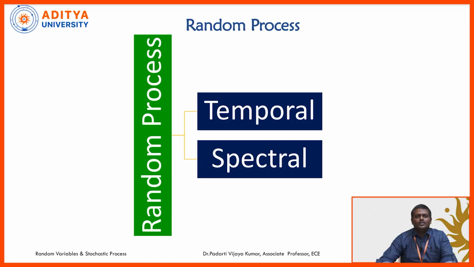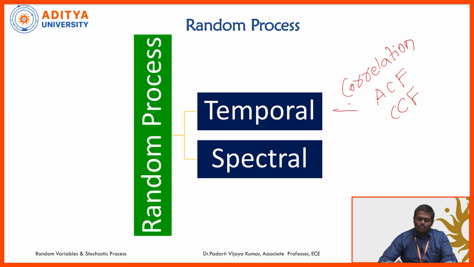So already we know that the random process consists of two characteristics, temporal characteristics and spectral characteristics. In the earlier sessions we have seen the temporal characteristics. In the temporal characteristics we have studied the correlation functions. Again, correlation functions are of two types. We have seen autocorrelation function and cross correlation function. These two functions will be helpful in identifying the similarity in the random process.